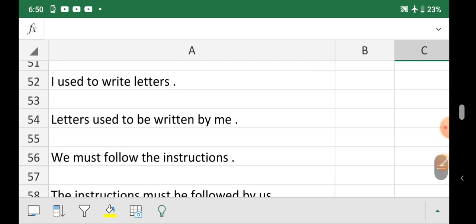Children, I have taught you how to make passive voice from modals. With the help of modals, modals itself are active voice, then we change them into passive voice. I hope you have understood very well.